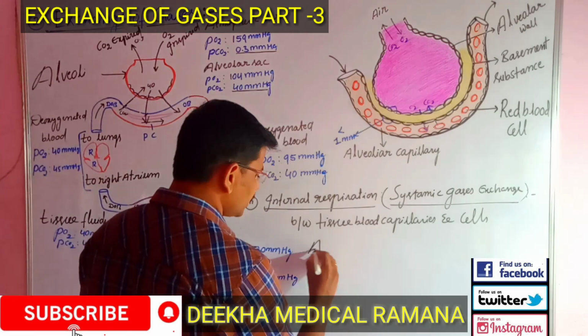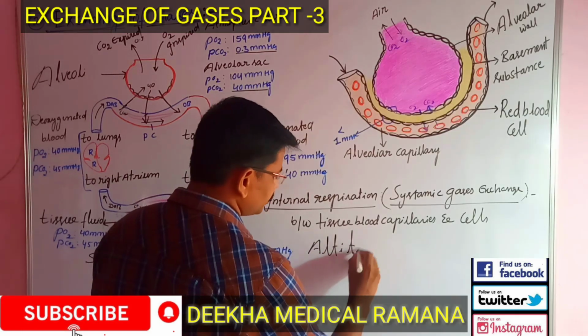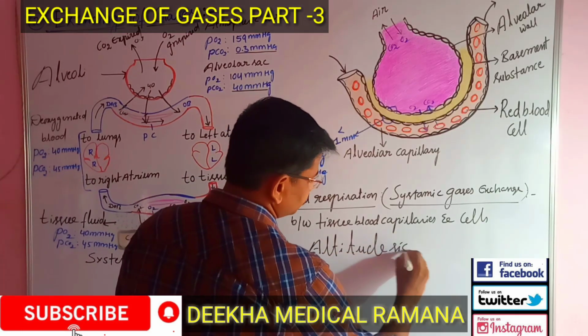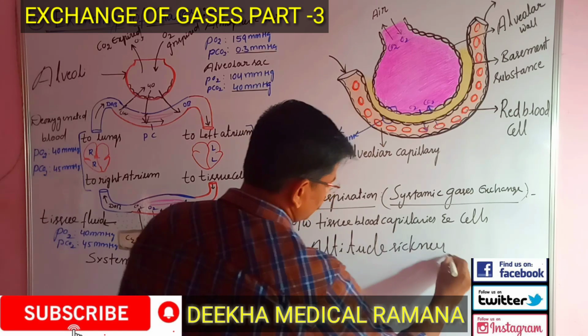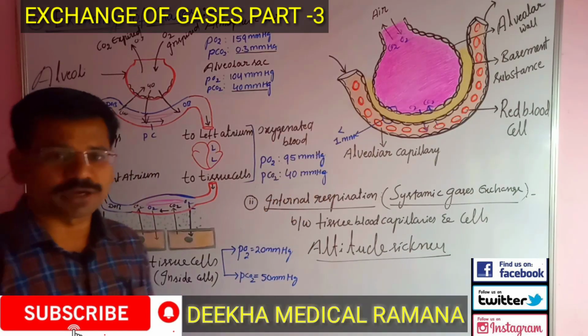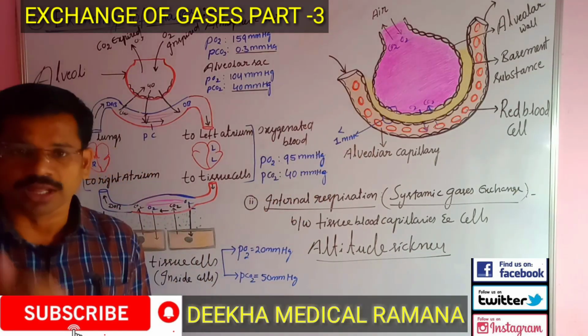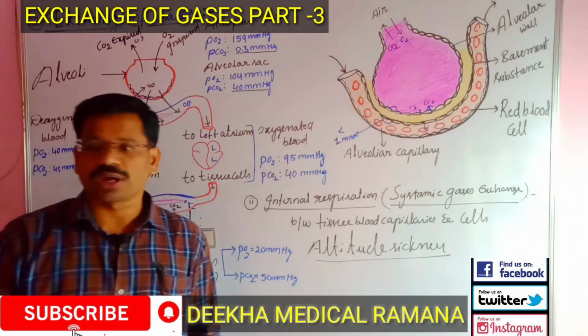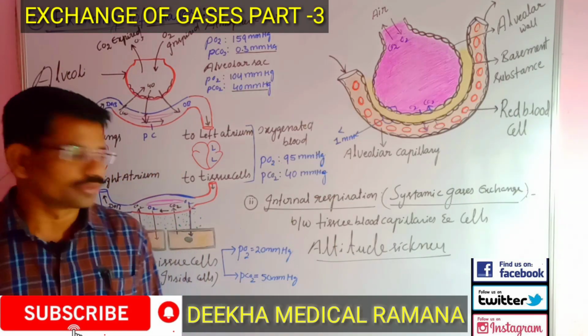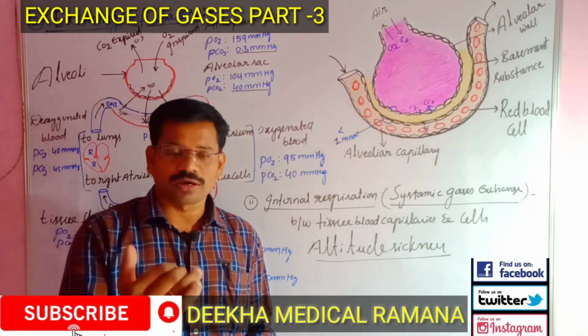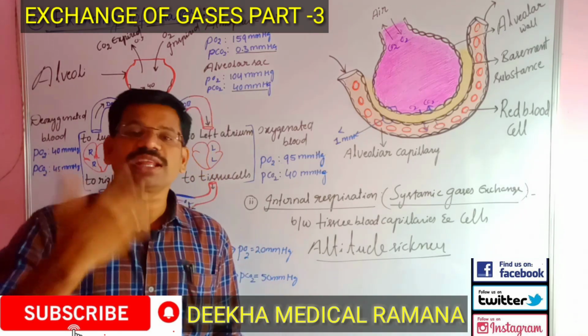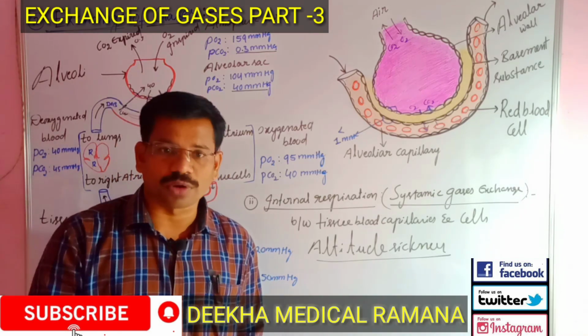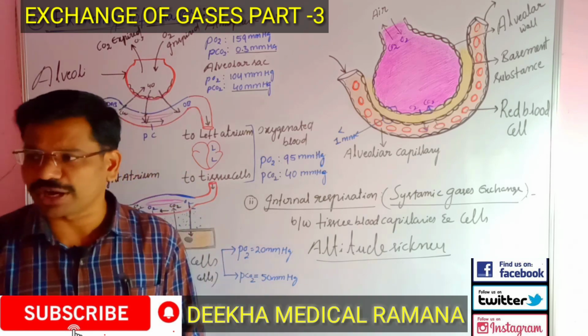One is altitude sickness. How is altitude sickness responsible for the change in the rate of breathing? When we are moving to a higher altitude, the rate of breathing will increase. That means the availability of oxygen decreases. What is the reason behind this?